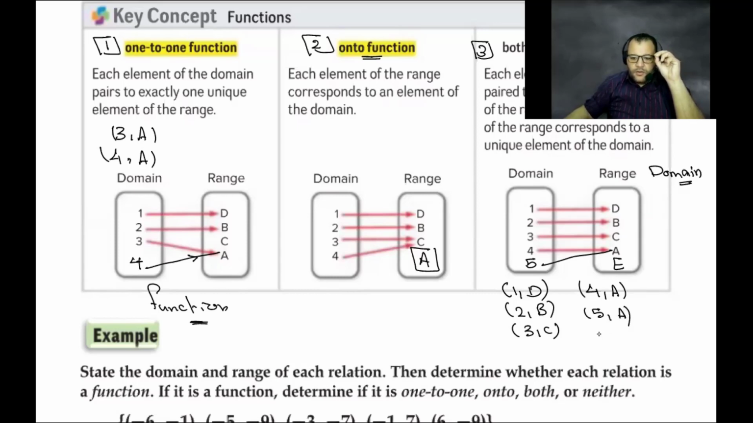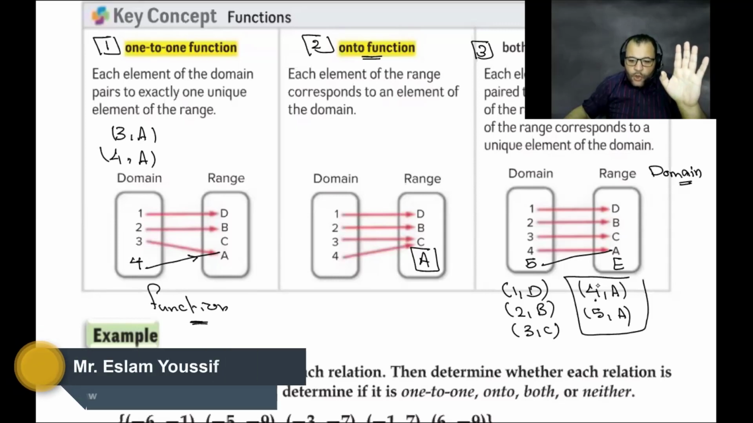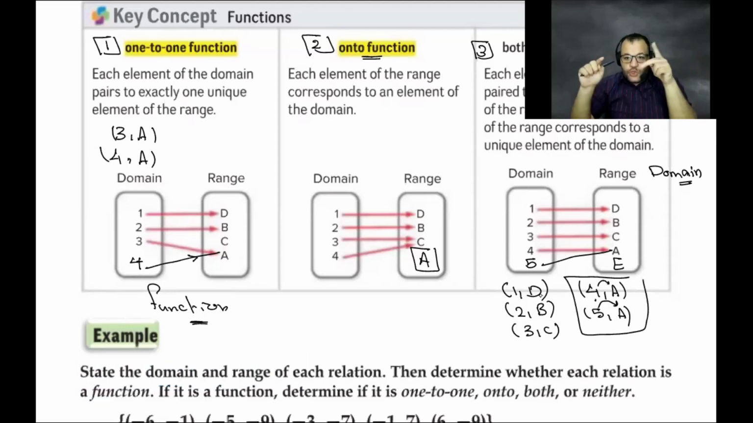So, is it one-to-one or not one-to-one? This relation is not one-to-one. Why? Because 4 is connected with A, and 5 is connected with A. So we have the same image for 2 different elements of the domain. To be one-to-one, each element must have a unique image.